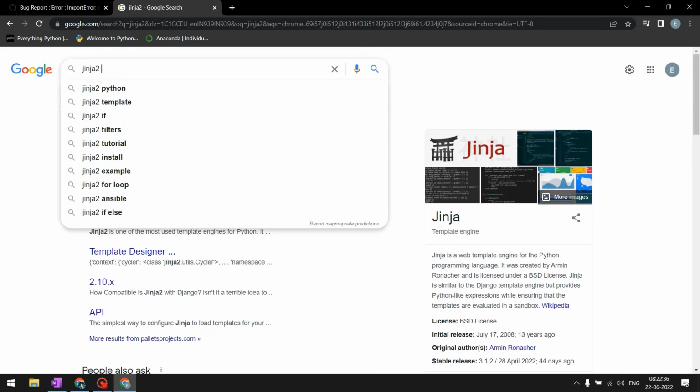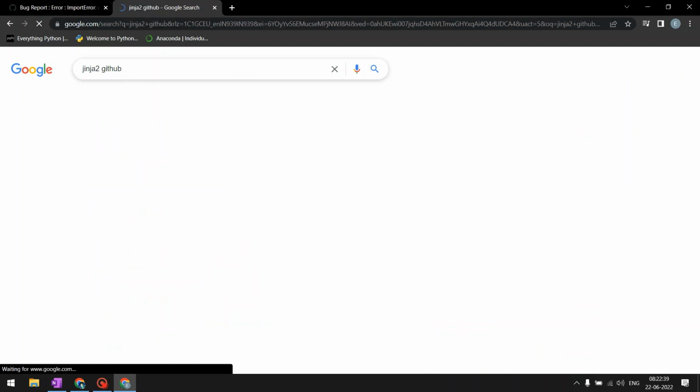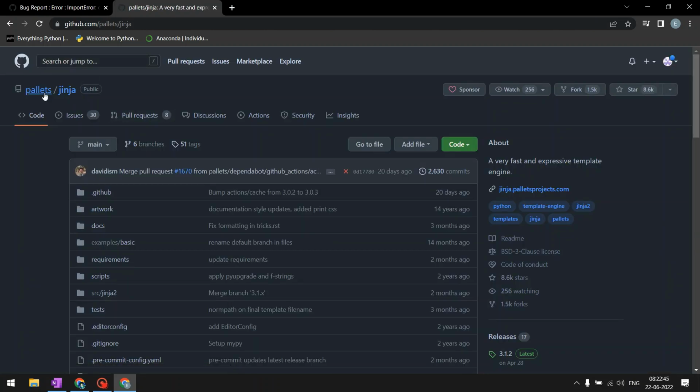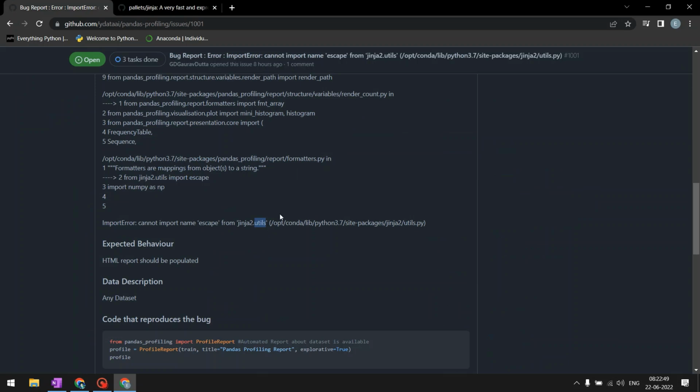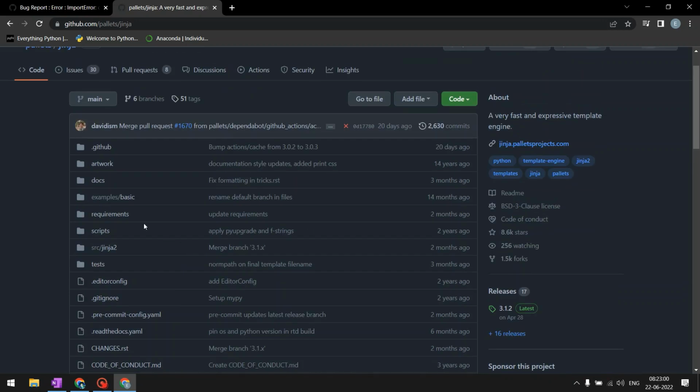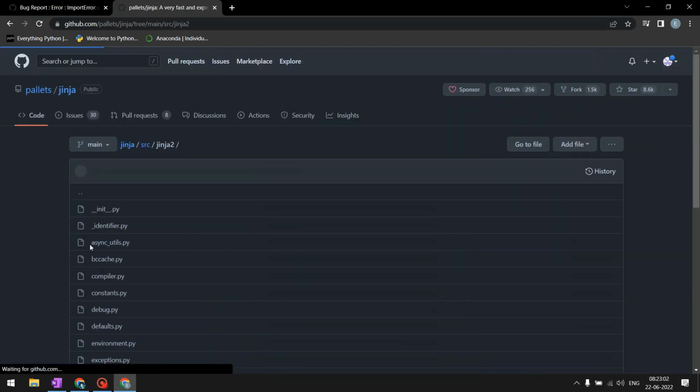You can go one step further and just type in GitHub to find out the code base of where you would find Jinja2. And if you see, you found it within the Pallets organization, right? So now what we want to look at is whether the escape definition or variable is present in the utils file in Jinja2 or not, right? So where is utils? Utils will be within the Jinja2 source code.